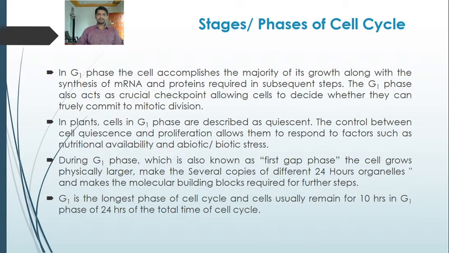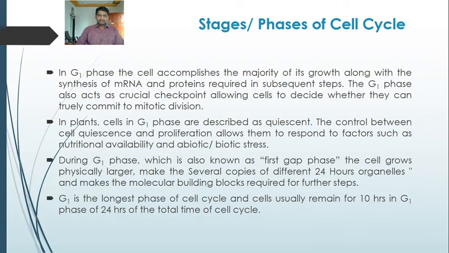The control between cell quiescence and proliferation allows them to respond to factors such as nutritional availability and abiotic or biotic stress. During G1 phase, which is also known as the first gap phase, the cell grows physically larger, makes several copies of different organelles and makes the molecular building blocks required for further steps.